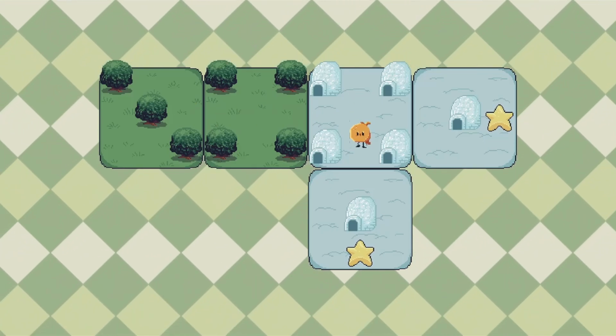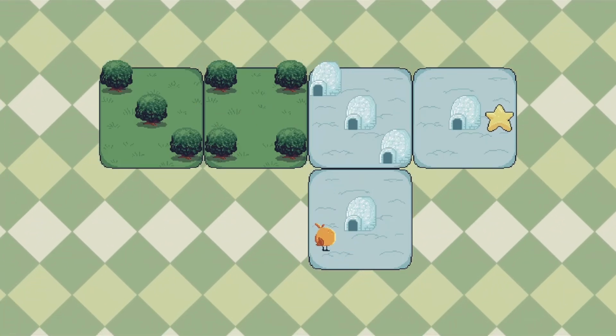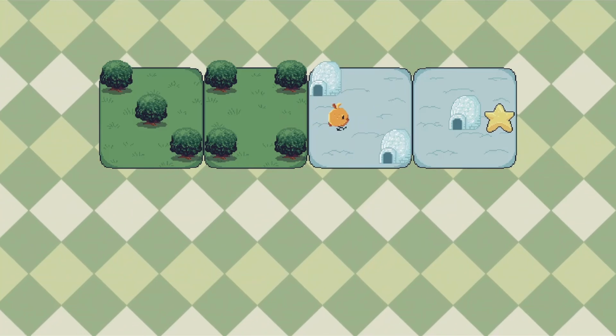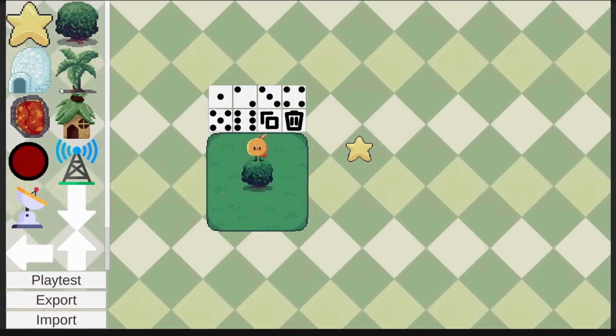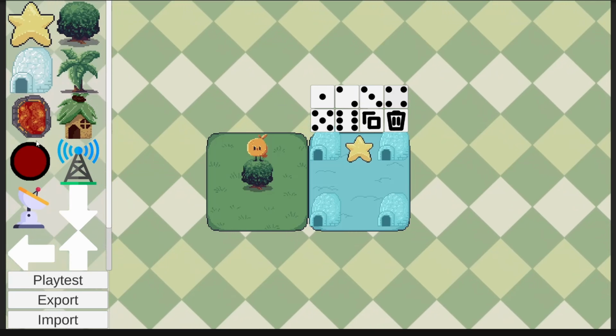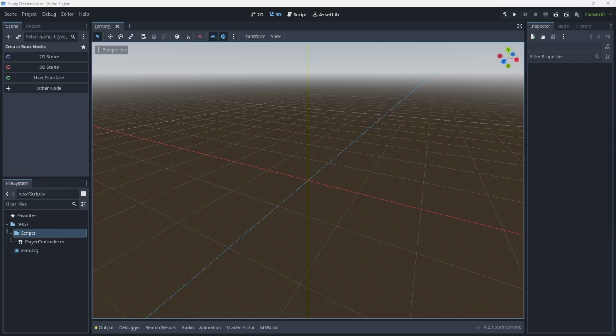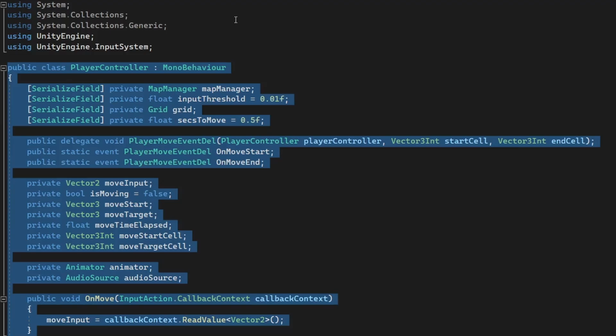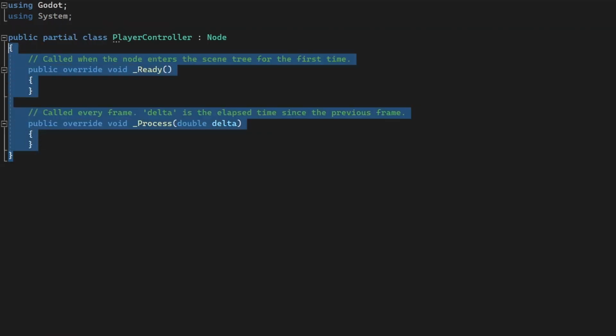Since the jam, I've added some nice little animations when the dice value changes, as well as a level editor. We'll get to both of these in a minute. Starting with an empty Godot project, I thought the easiest way of porting my game is simply to paste my code from the Unity project straight into the Godot project.